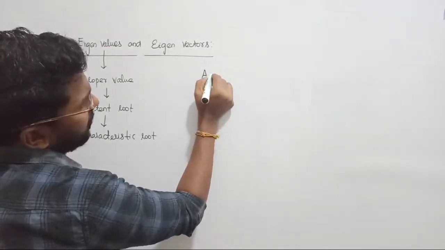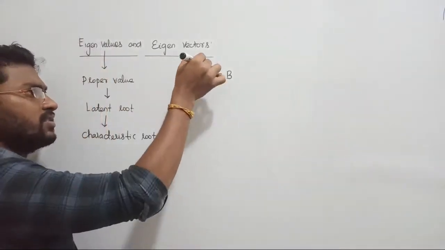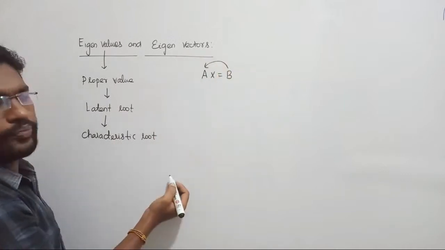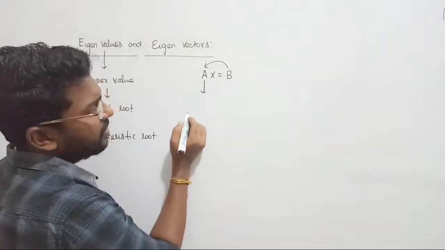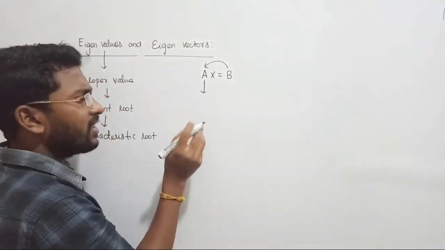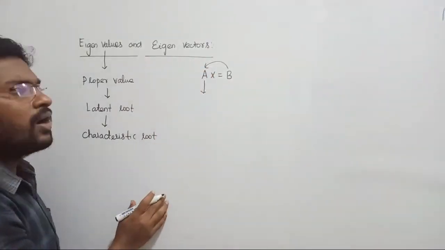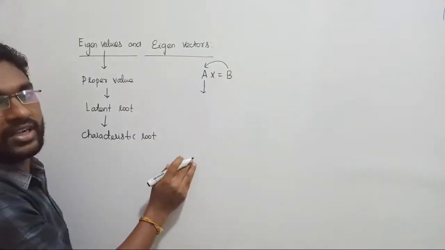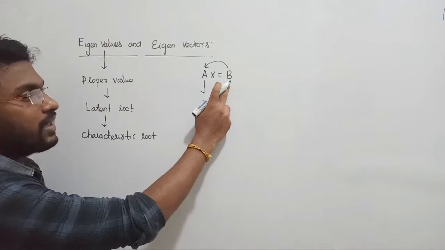Ax equal to b is the non-homogeneous system. We all know. I am taking a certain system. That system is under my control with the help of a signal. Now under this condition, for this system you will have certain characteristics and that will provide certain roots, that is called characteristic roots offered by the matrix or the system. And then that system is driven by some other type of input signal, that is called your matrix B. Practically I am talking, okay, fine. So that is called matrix B.